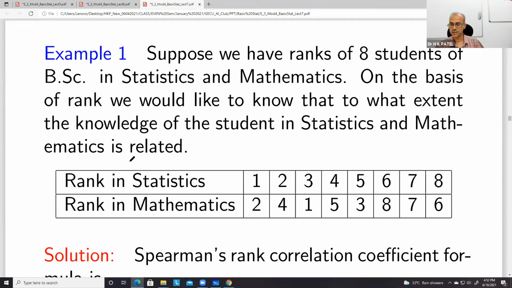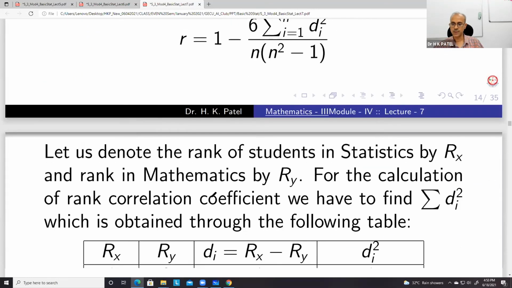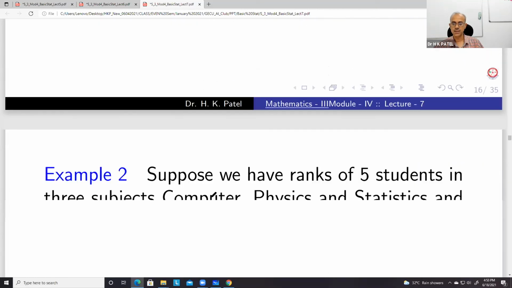How are they related? वो जो नंबर्स प्राप्त किए हैं उसके बेसिस पे हम देखेंगे। इसका मोर जनरल ये हो सकता है कि इंस्टेड ऑफ गिविंग रैंक, वी नो द नंबर्स ऑब्टेन्ड बाय देम, ओके, इन द एग्जामिनेशन. So ये हो सकता है। Now if you know the numbers we can rank them, okay? So and then after ranking them we can see the relation. Okay? So that is rank correlation. Not ranks are known, but the numbers are known here.